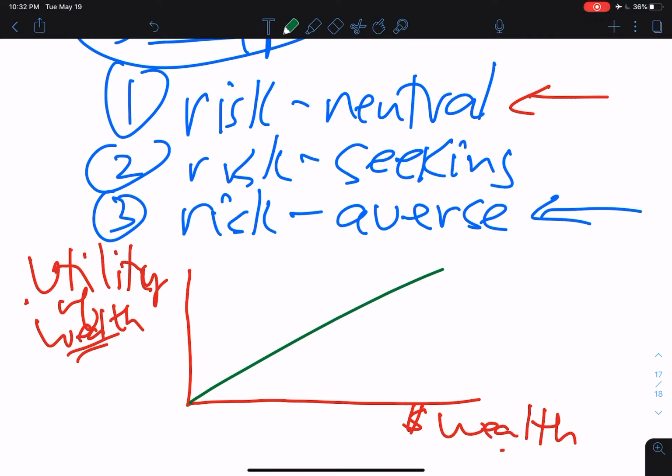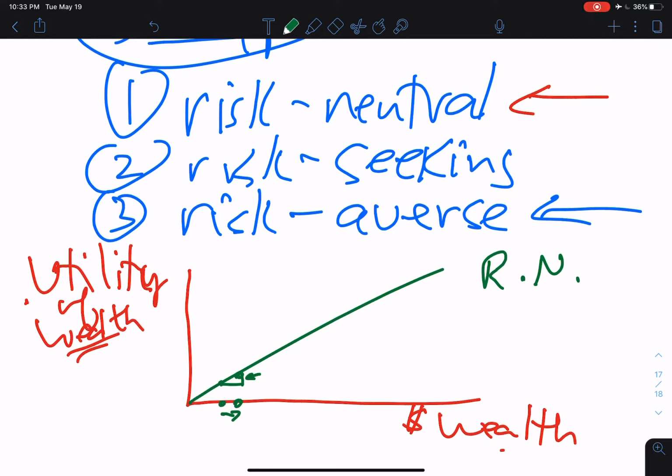Okay, and I'll say that is the utility of wealth function for a risk-neutral investor.